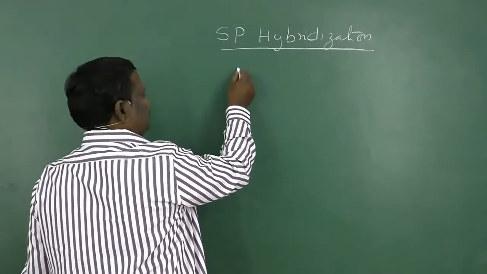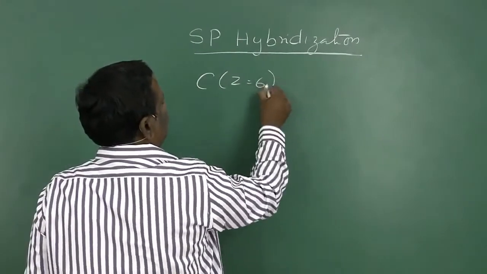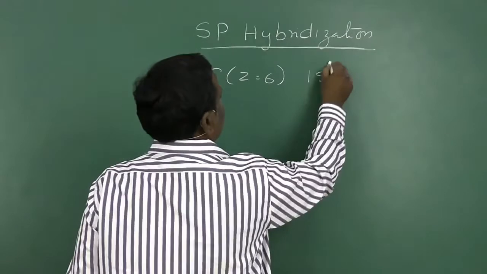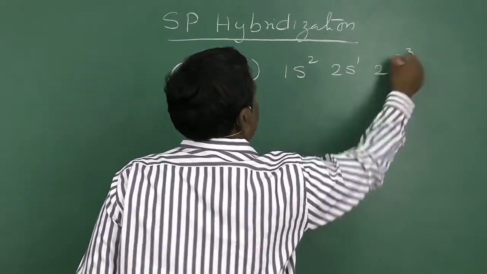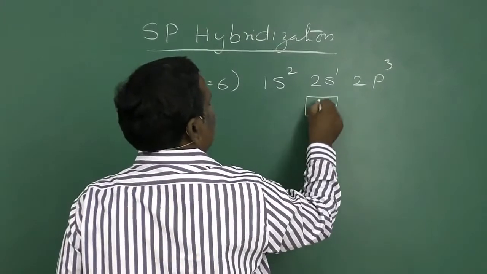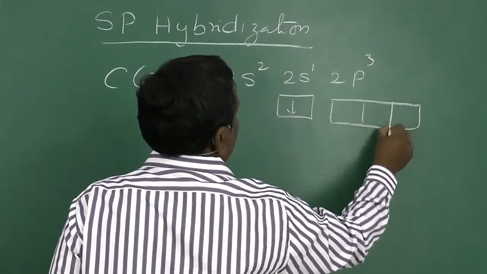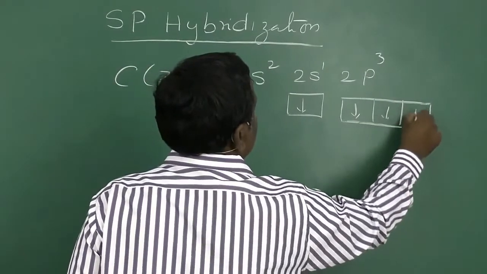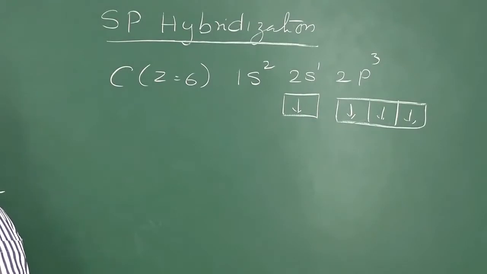We know that carbon's electronic configuration in its excited state is 1s2, 2s1, 2p3. So in the valence shell of carbon, we have four half-filled orbitals, that is one 2s orbital and three 2p orbitals.